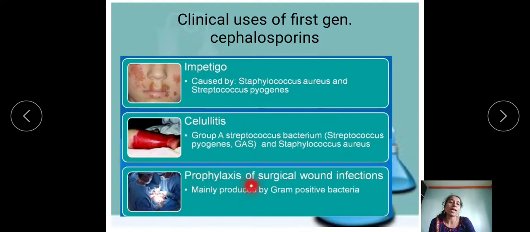Third one is prophylaxis of surgical wound infection. It is produced by gram-positive bacteria. That is prophylaxis of surgical wound infection.